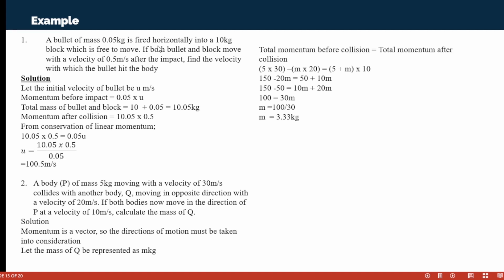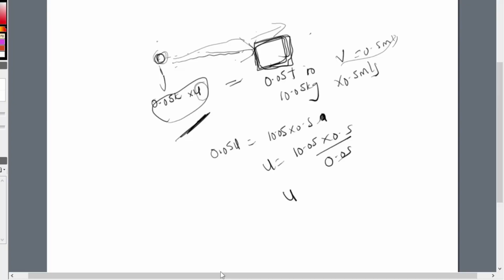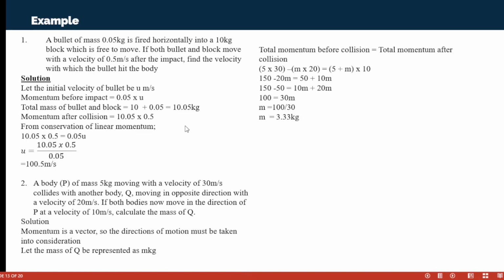Okay, 0.05, and it's continuing to move with 0.05 u. Divided by 0.05. Was that what we wrote there? Yes, we are right. Okay, 0.05, and then we have 100.5 meter per second as the initial velocity. I hope you understand that.